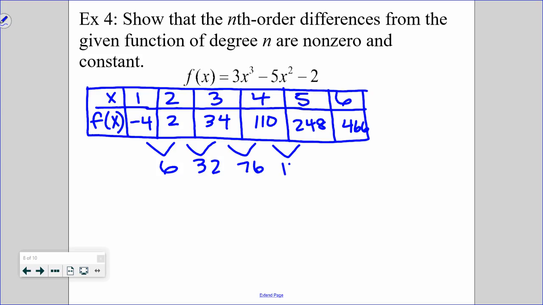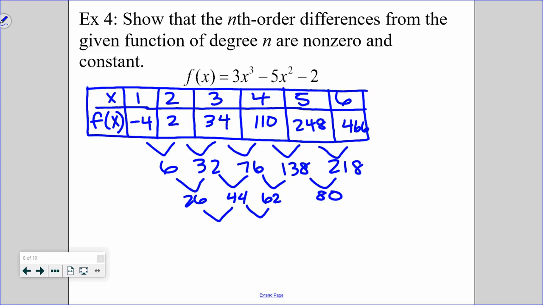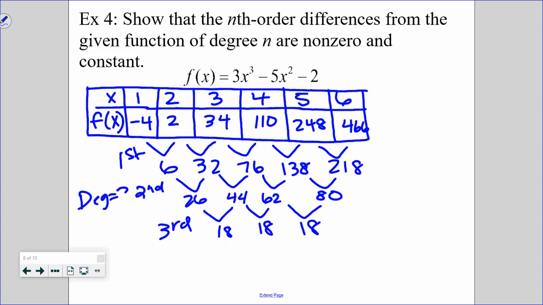So 34 minus 2, we get 32, 76, 138, and 218. We find the differences here. This is 26, 44, 62, 80. Find the differences here. 18, 18, 18. So this is my third, second, and first. So this is going to be degree 3, and we knew it was a cubic function. So we have verified that it has constant third order differences.